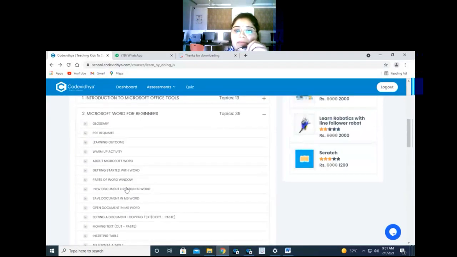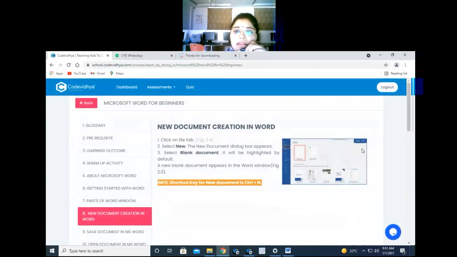Okay, so now creating a new document in MS Word. Next topic is new document creation in Word. Till now we have learned how we can open MS Word in our system and how we can create new documents. So now these are the steps. Click on the File tab, select the new document dialog.